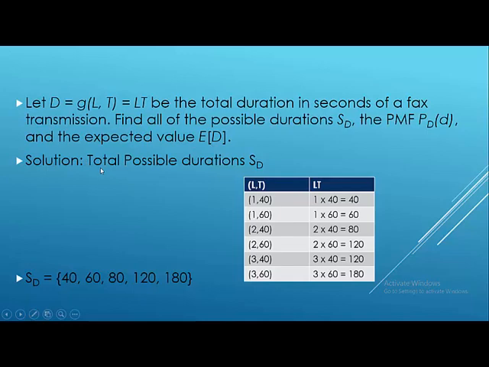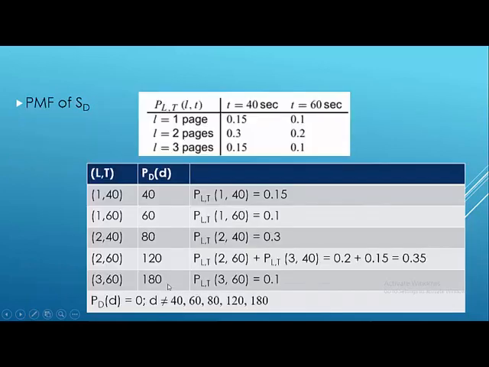So the total possible durations are: either you send one page of text only, or one page of pictures only, or two pages of text or two pages of pictures, then three pages of text and three pages of pictures. So these are the possible durations. So the possible durations are 40, 60, 80, 120 and 180. So now we will see the PMF of